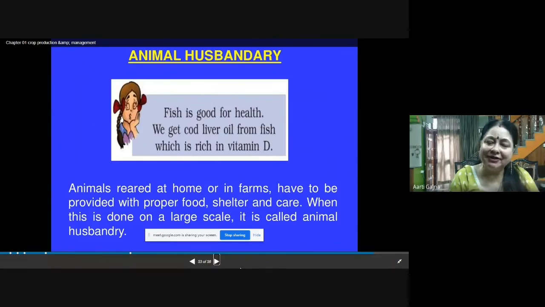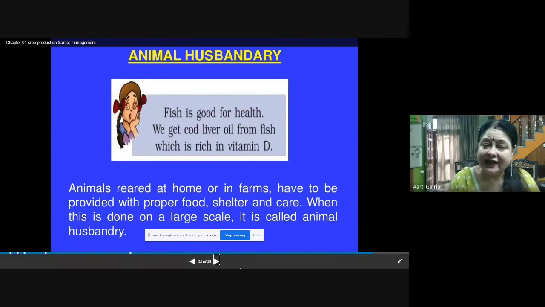So animals are reared at home or in farms. There are animal farms where we are rearing and caring for the animals, and at home also we can rear them for food. So we have to take care of these animals, we have to rear them, we have to provide them with proper food, shelter and care. When this is done on a large scale, it is called animal husbandry.